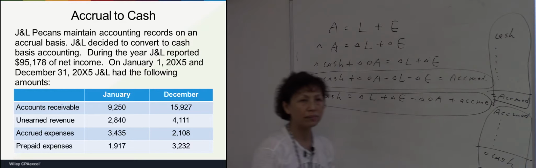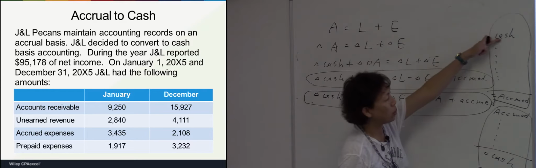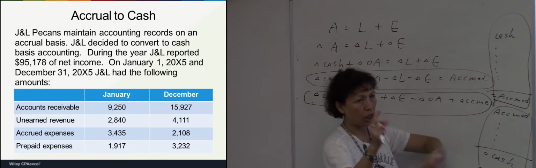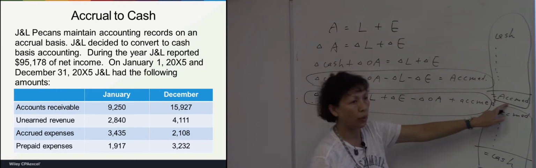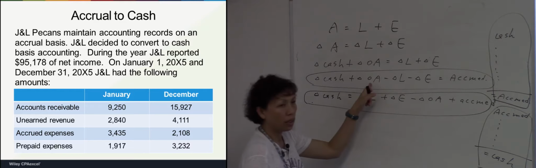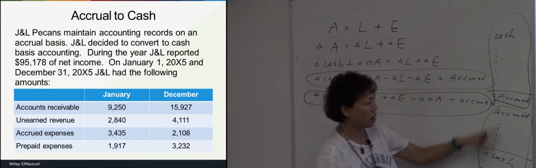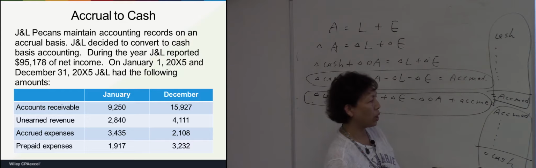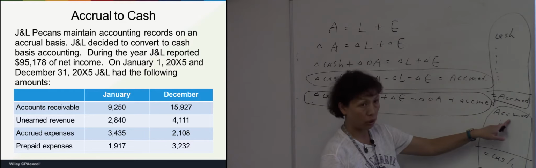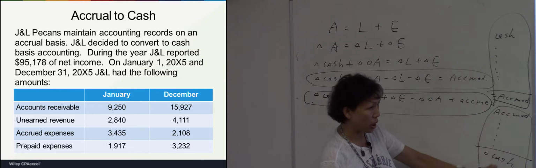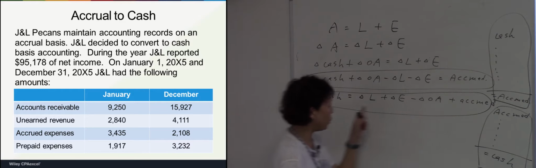Got it? To convert cash amount to accrued amount, the starting item will be cash, followed by some adjustment. Then you get the accrued amount. And this one shows you how to convert accrued amount to cash amount. The starting item will be the accrued amount, and then you do some adjustment, and then you will get the cash amount.